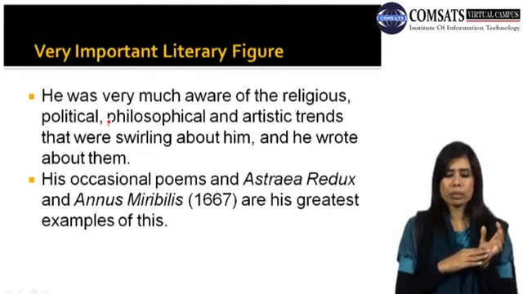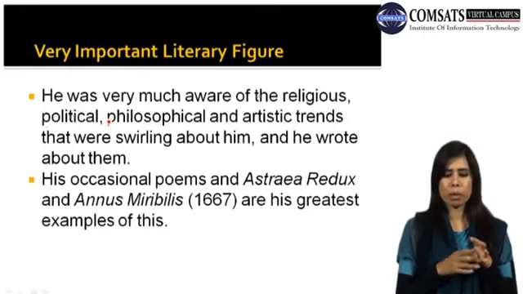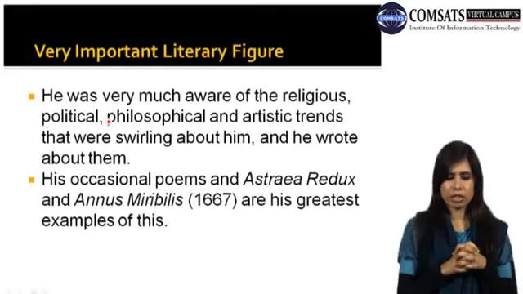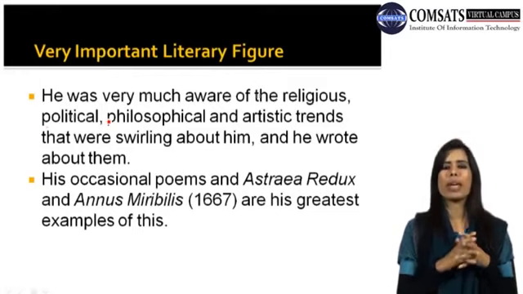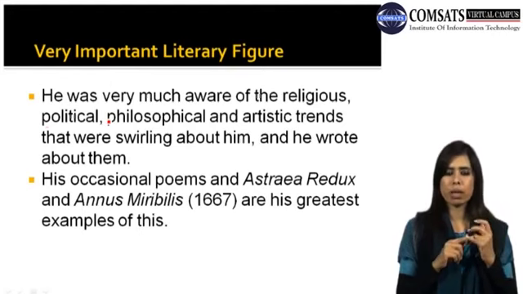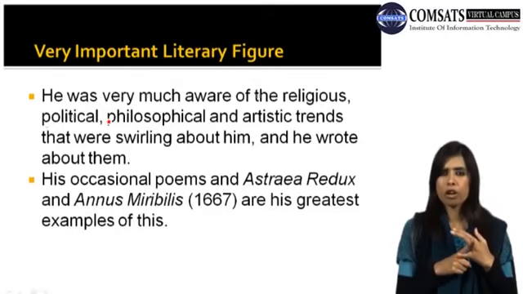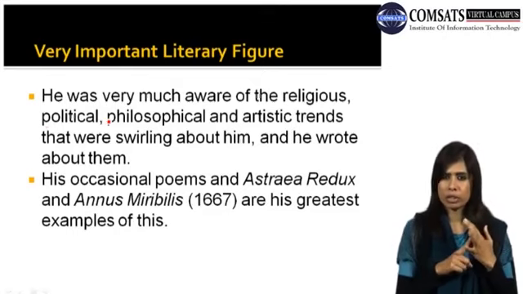His occasional poems, Astraea Redux and Annus Mirabilis, which he published in 1667, are his greatest examples of this. So in these two poems you can see the religious, political, philosophical and artistic taste of Dryden.